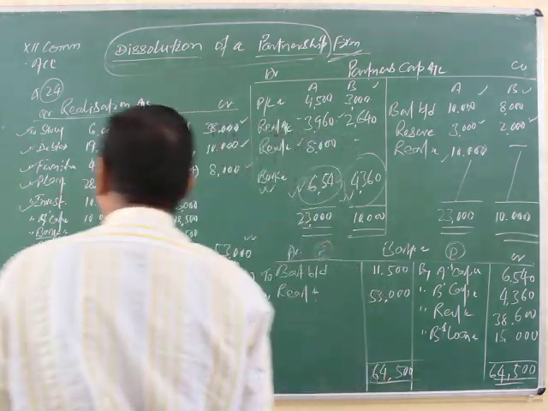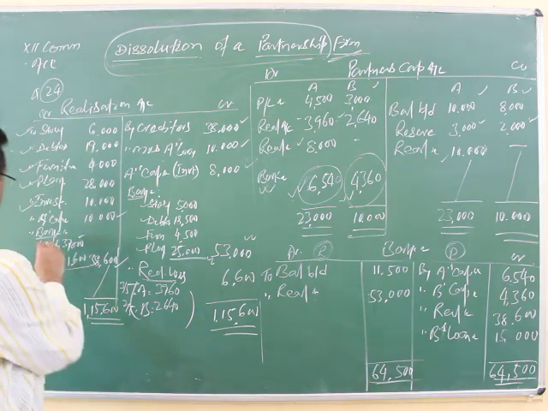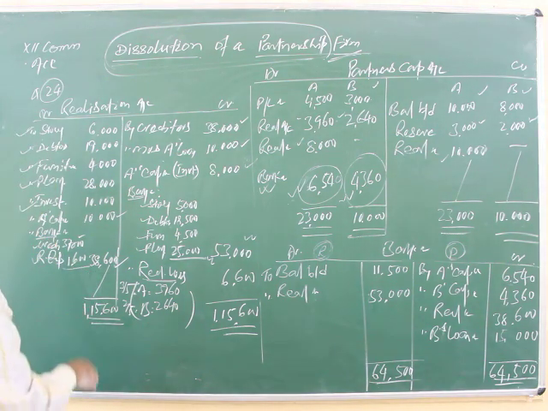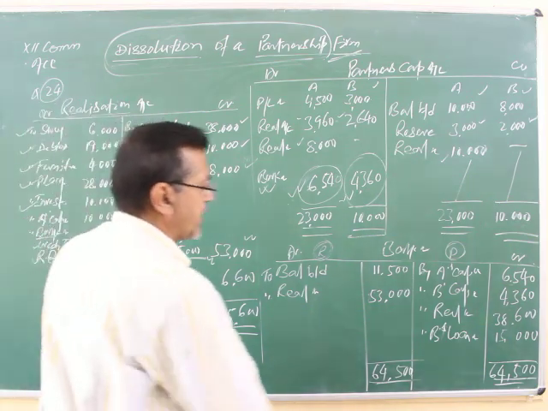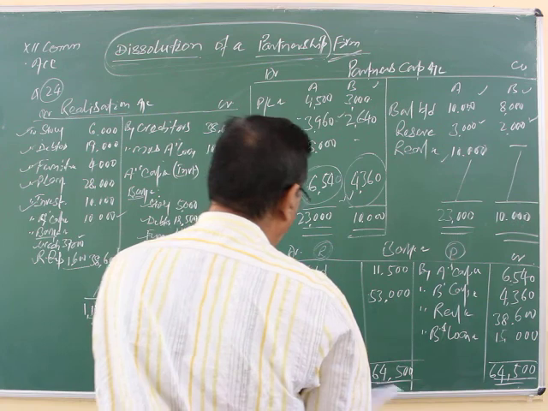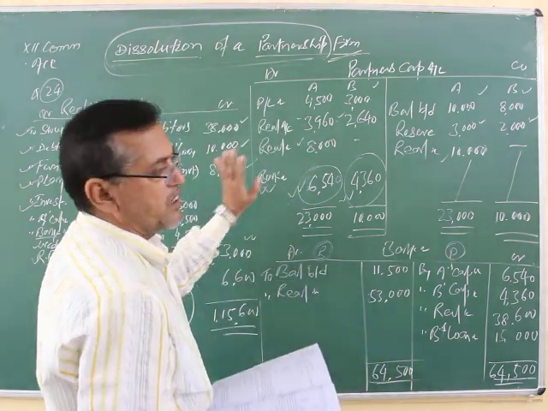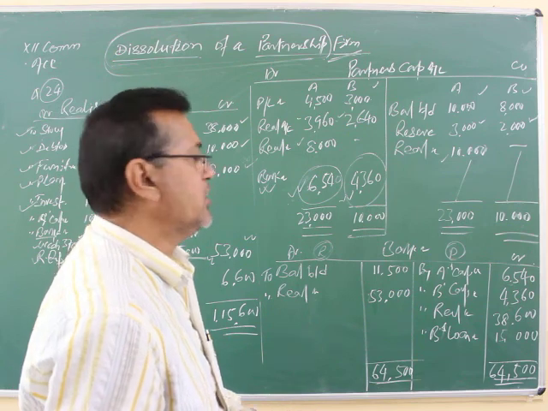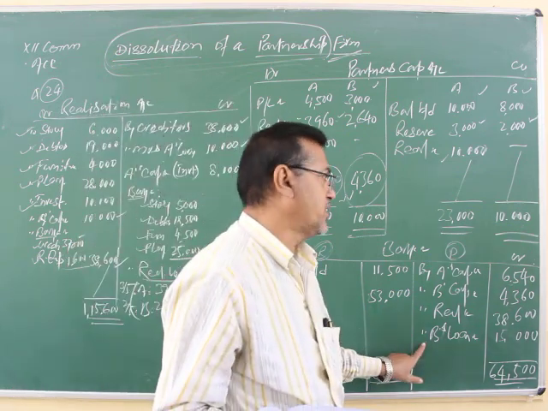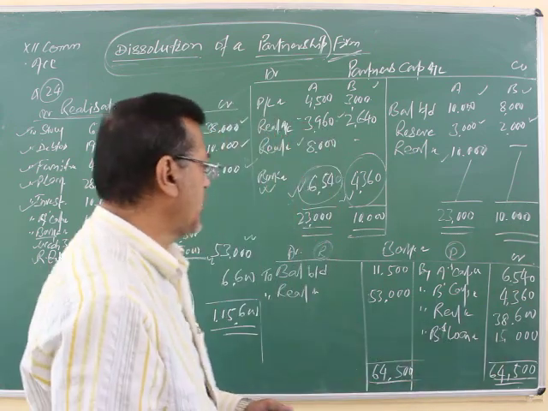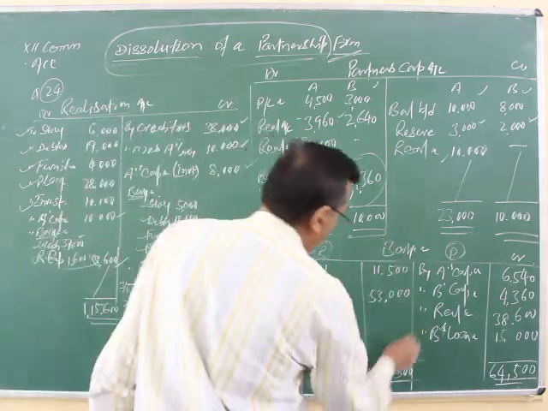Now, here we have already paid the creditors and the realization expenses, total 38,600, by the realization account 38,600. And after making all the payments of the external liabilities, now partner's loan is given 15,000. So we have to make the payment of the partner's loan by B's capital account 15,000. Later we have to see we are getting the equal bank account.